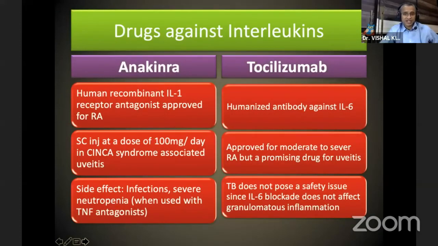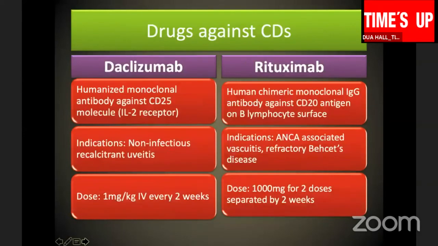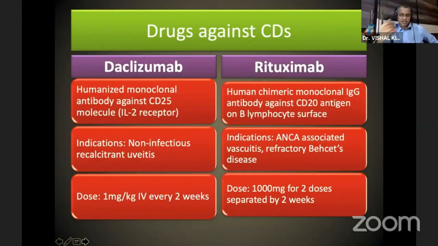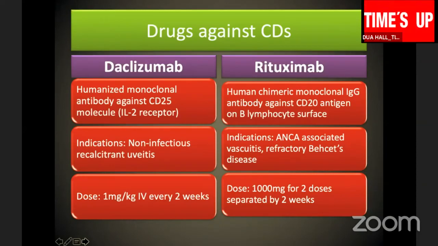Now, drugs which act against interleukin 1 are anakinra and atezolizumab. Then drugs which act against the CD25 receptor, they are daclizumab.